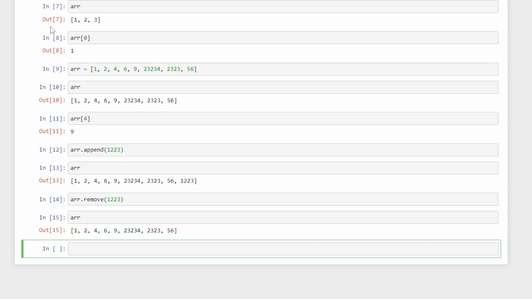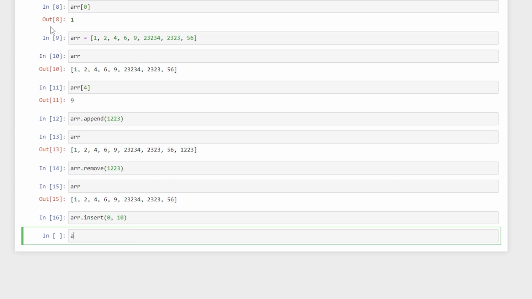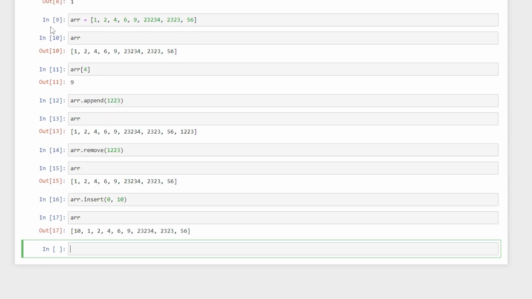And now you can specifically insert an element in a particular position. So if I say insert, I have to first specify the position. So let us say the 0th position, which is the first element of the array. I want to insert 10. And now if I say array, the 10 has been added before 1, and all the elements are shifted to the right.